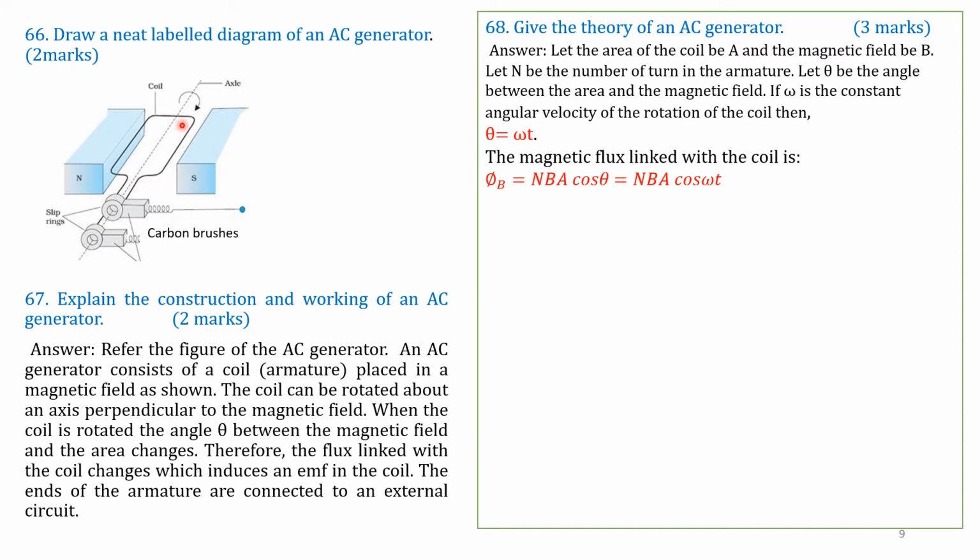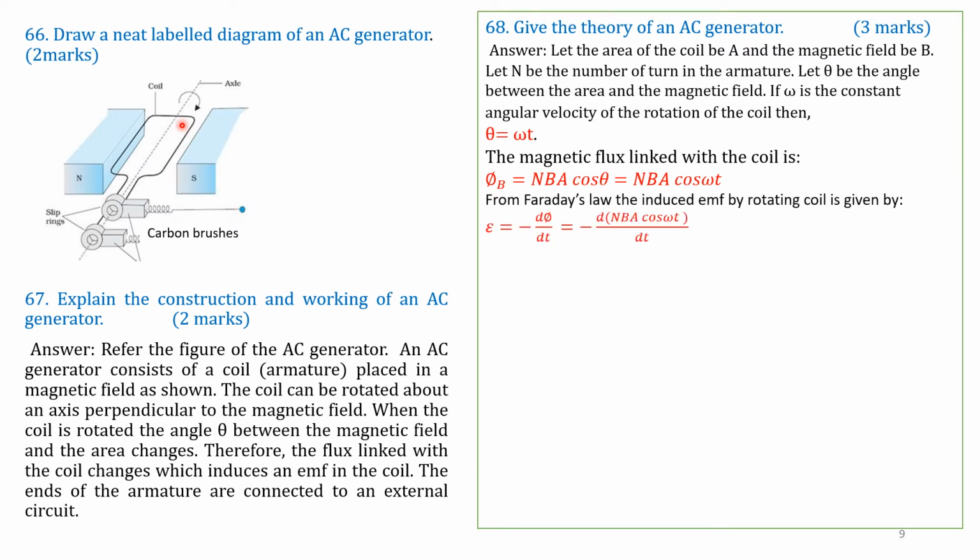The magnetic flux linked with the coil is given by phi B is equal to N B A cos theta, where N is the number of turns, B is the magnetic field, A is the area of the coil, and theta is the angle between the coil and the magnetic field. That is N B A cos omega t, because theta is equal to omega t.